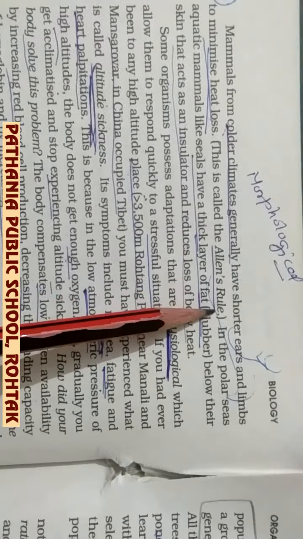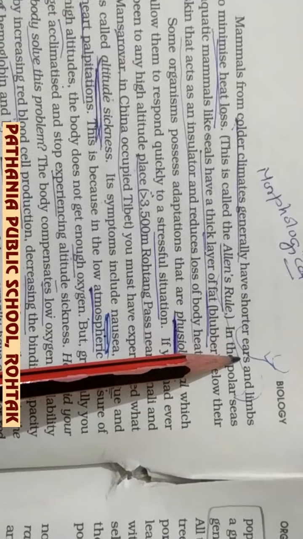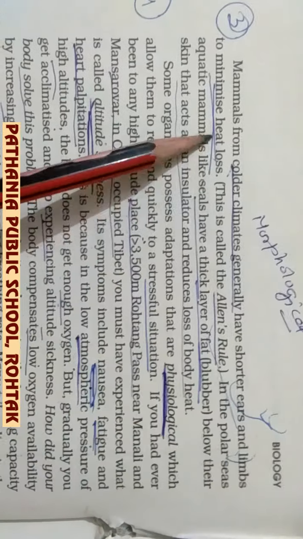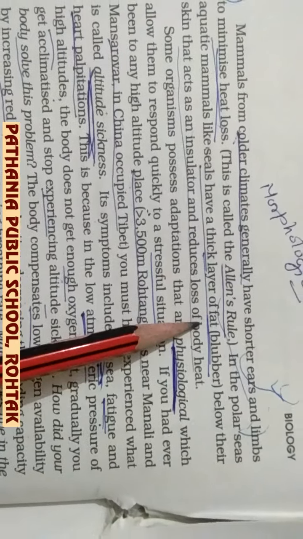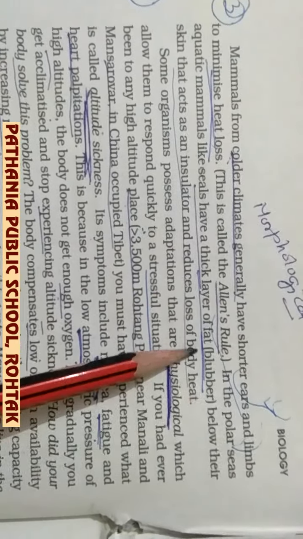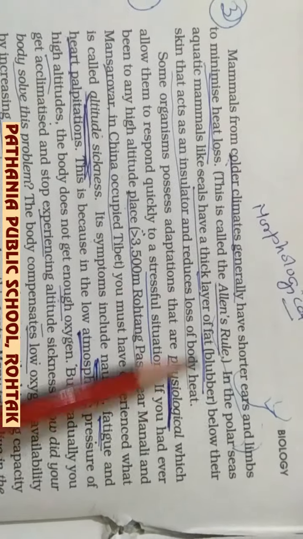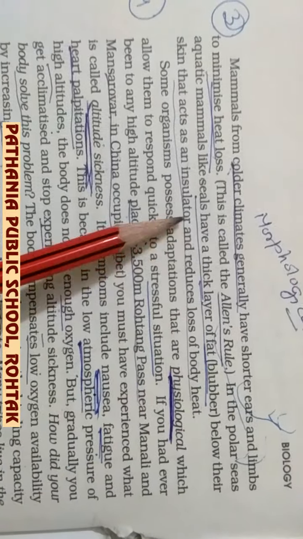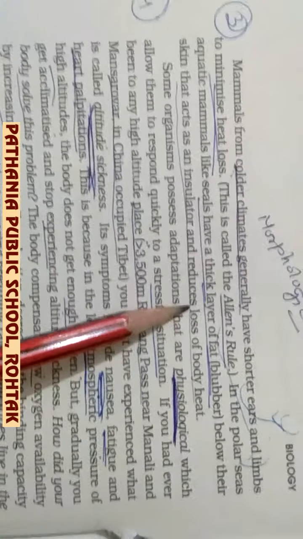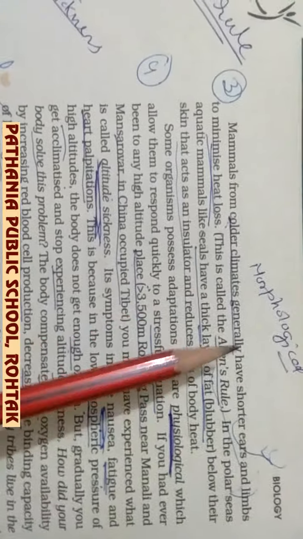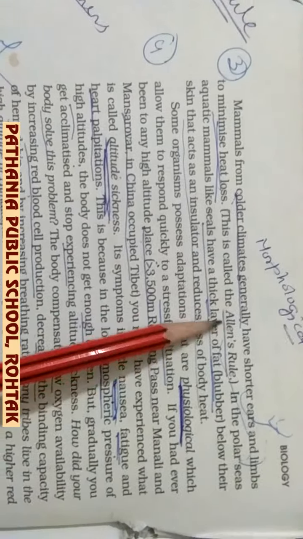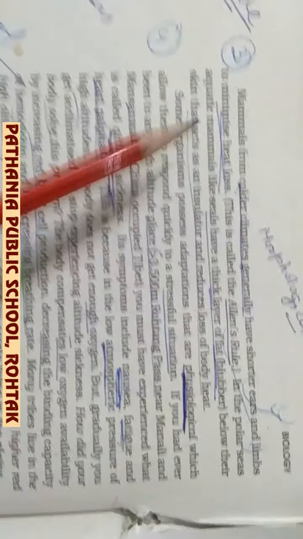Very small, shorter ears and limbs minimize heat loss from their body. Similarly, whales have a thick blubber fat layer which acts as insulation and reduces the loss of body heat. So these two are morphological adaptations in animals and mammals.